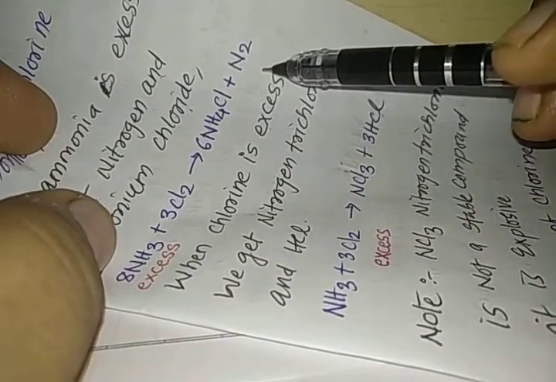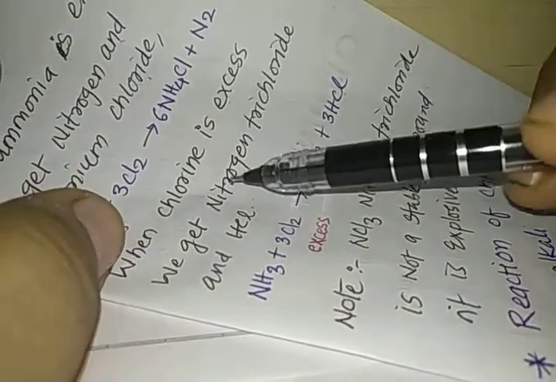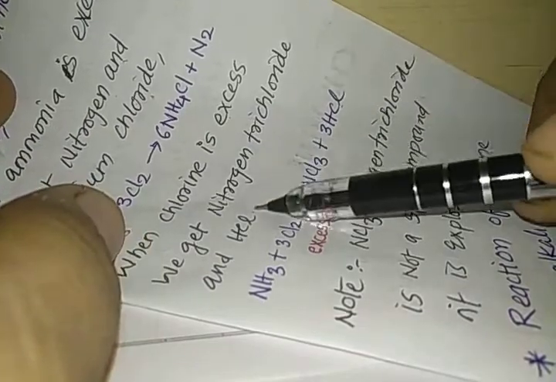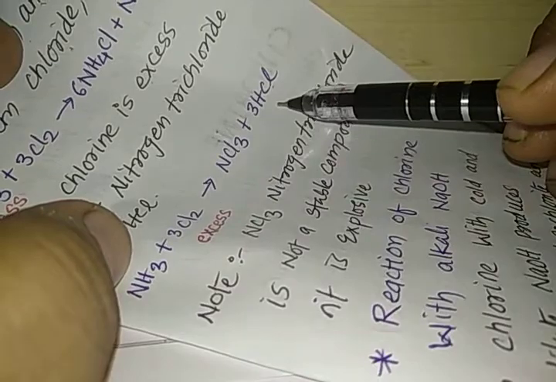Let us read what is written here. When ammonia is in excess, we get nitrogen and ammonium chloride: 8NH3 plus 3Cl2 gives 6NH4Cl plus N2. When chlorine is in excess, we get nitrogen trichloride and HCl: NH3 plus 3Cl2 gives NCl3 plus 3HCl.